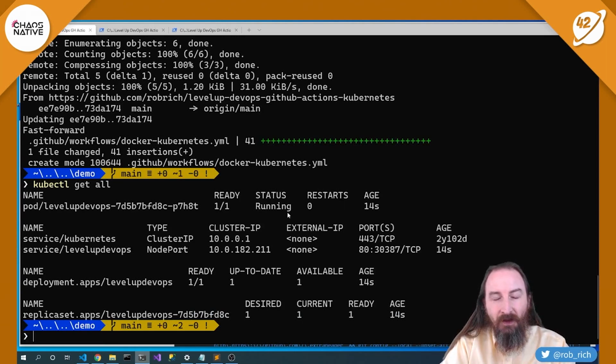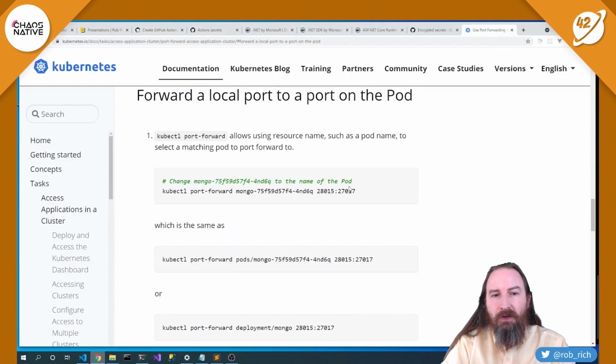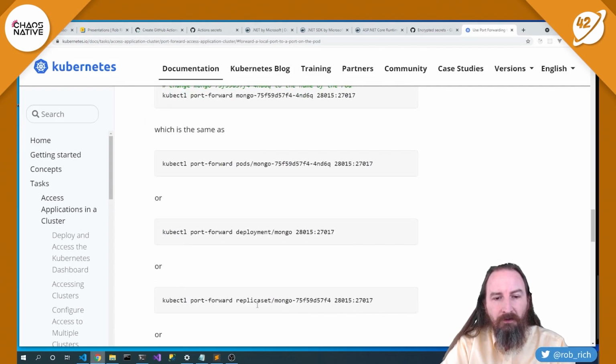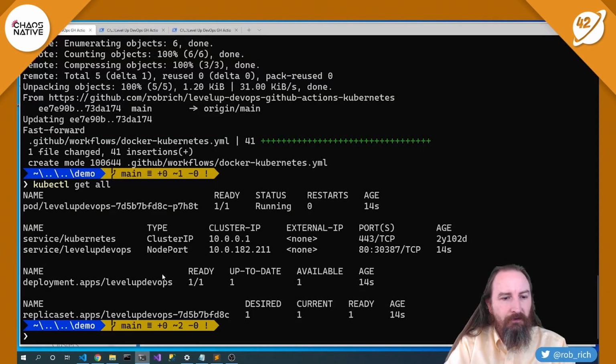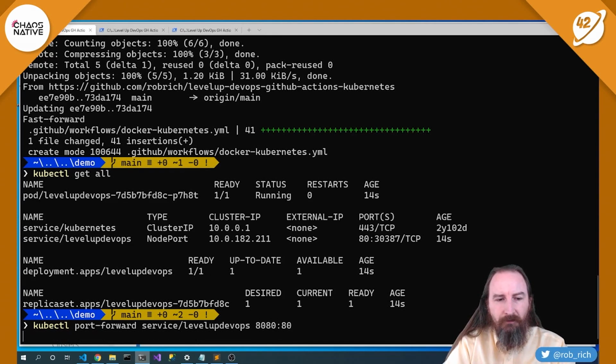Perfect. Now it does take a while for the DNS to propagate associated with our ingress controller. And so as a shortcut for that, there is a mechanism where we can use port forwarding to jump straight into the content. Now we could port forward into a specific pod or into a deployment or into a replica set or into a service. Let's do that. So here I'm going to say kubectl port-forward service/level-up-devops, and I can forward port 80 on my local machine to port 80 inside the container or inside the service. But maybe I've got something else running on port 80 on my machine, so I'll use port 8080 instead.